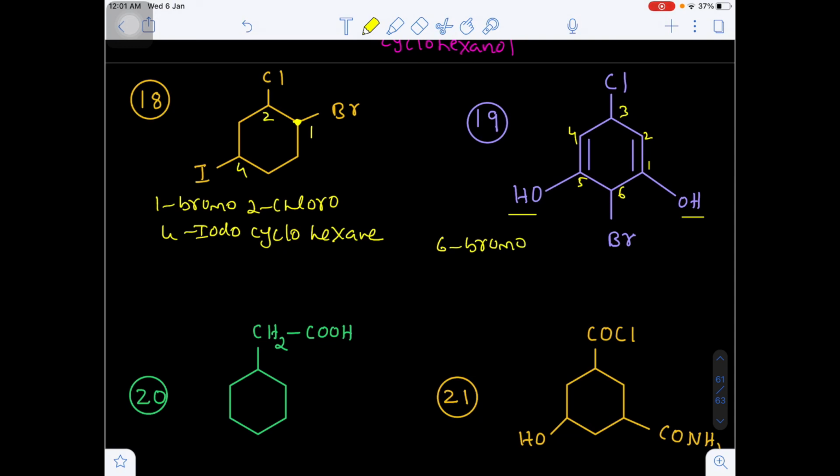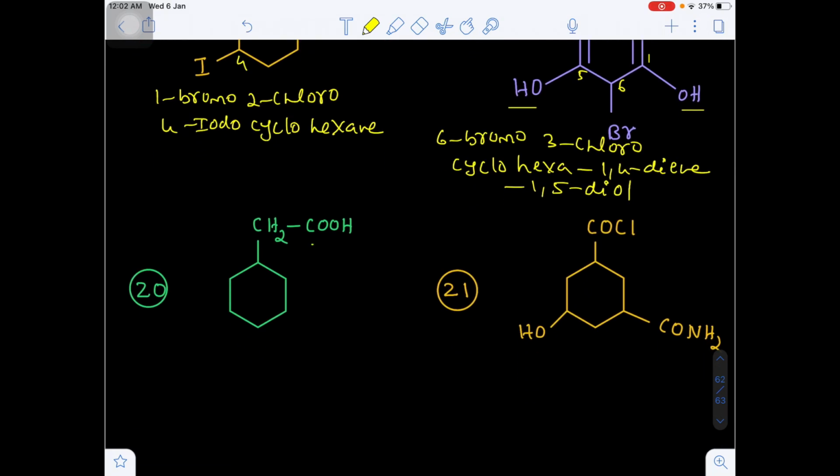Now here, 6 bromo, 3 chloro, cyclohexa. There are 2 double bonds, that's why we have to write hexa 1,4 diene, and there are 2 ols, 1,5 diol. OH is the functional group, so the secondary suffix will be ol, diol, on the first carbon and the fifth carbon.